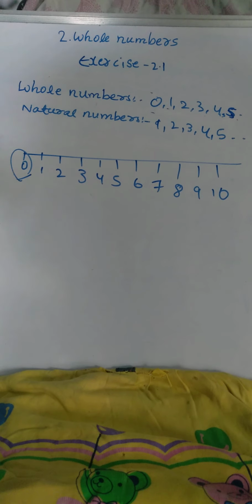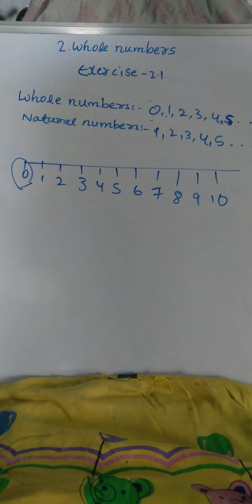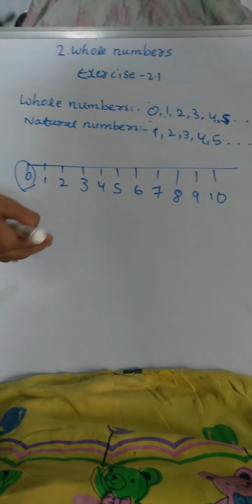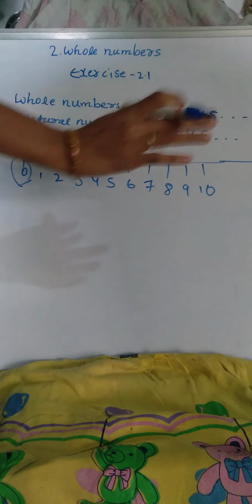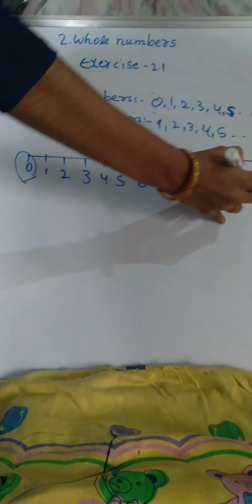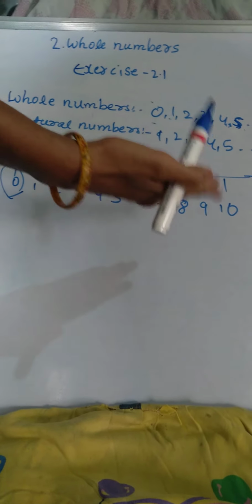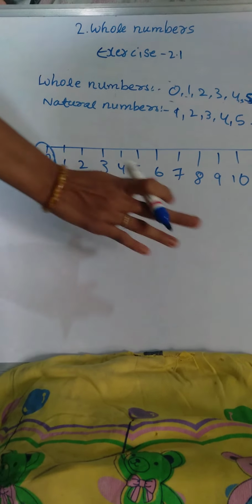We can't show the greatest whole numbers on the number line. Okay, we can show smallest whole numbers on number line, but they are saying we can show the greatest whole numbers on the number line. But this statement is false, because here the numbers are infinity, but we don't know where the number stops. So that's why we can't show greatest numbers on number line, but we can show smallest numbers on the number line. So last statement is false. Okay.